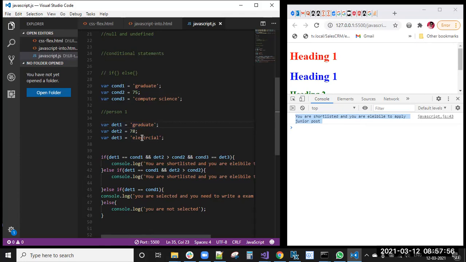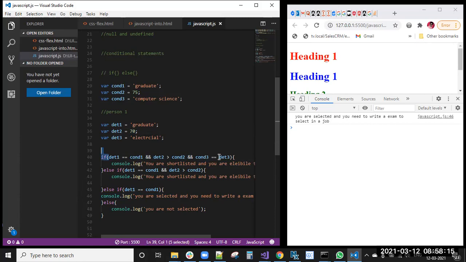But now the candidate doesn't have 78%. He only has 70%. So the second condition also failed. Now you are selected and you need to write an exam to get the job. Okay, that is the third condition here.